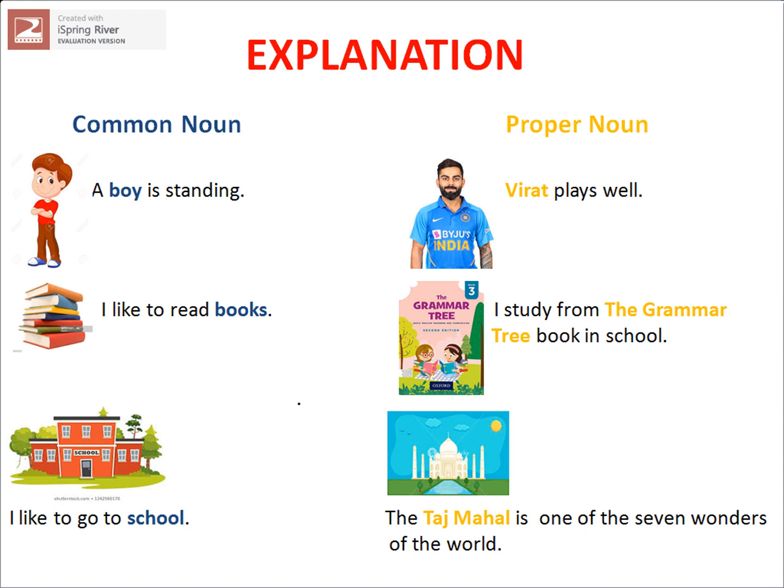See the next example. I like to go to school. School is a common noun as school is a general name given to a place. But if I say Taj Mahal is one of the 7 wonders of the world, now Taj Mahal is the proper noun as it is a specific name given to a place.